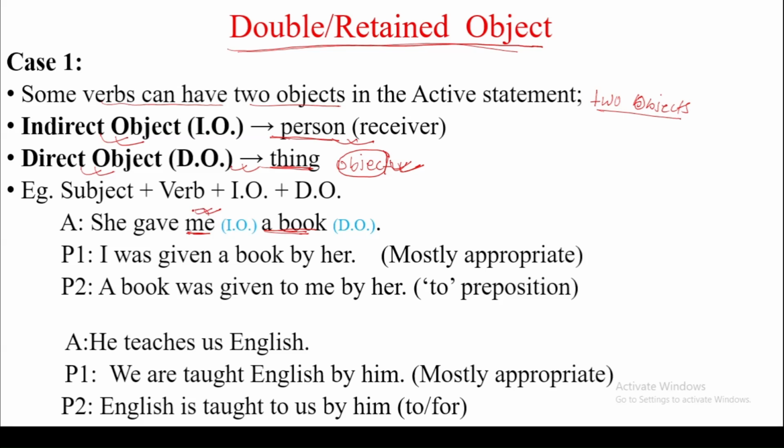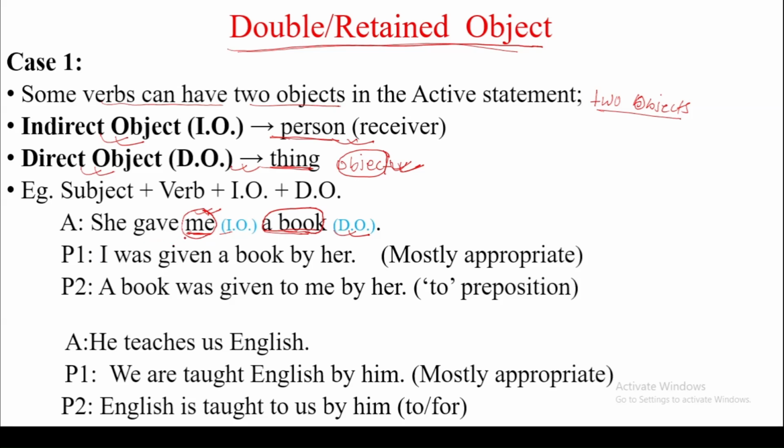So me is a person, so it is the indirect object. A book is a material, so it is the direct object. So while changing such a sentence into a passive statement, we can make it in two ways, or such a sentence can have two passive forms.